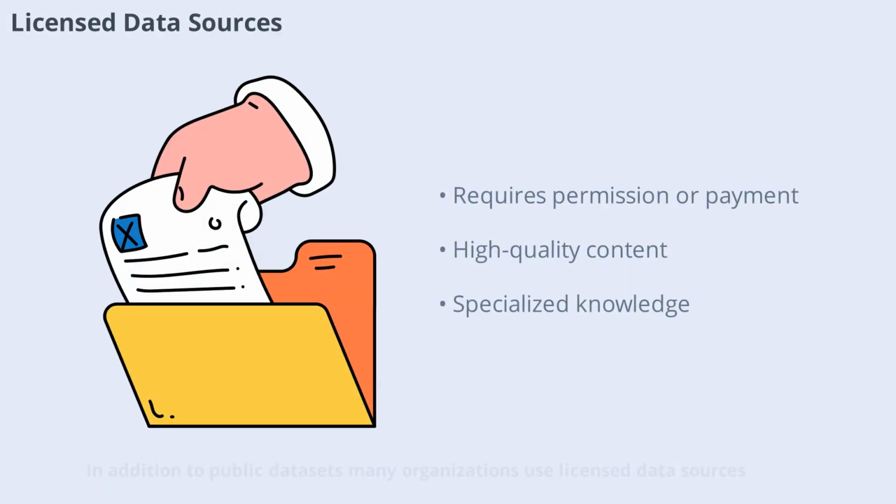In addition to public datasets, many organizations use licensed data sources. These are collections of text that require permission or payment to access, such as proprietary books, academic journals, or news archives. Licensed data often provides high-quality, specialized content that isn't freely available online. By incorporating licensed data, LLMs can gain deeper knowledge in specific domains and improve their overall accuracy.